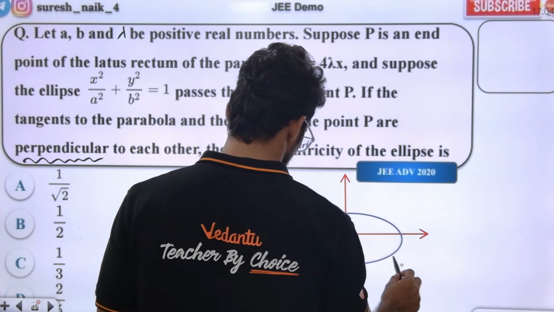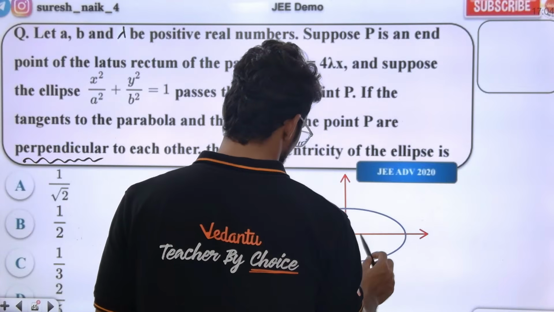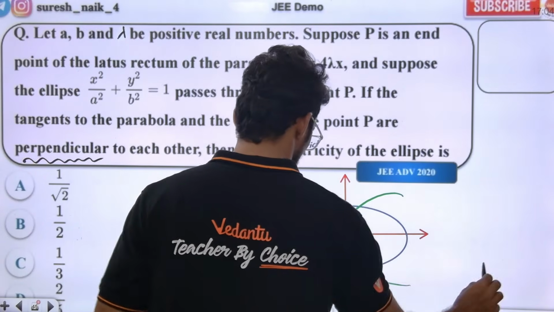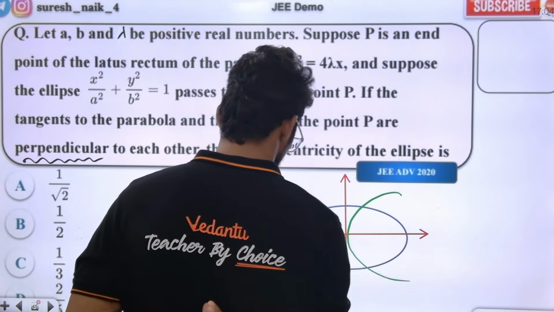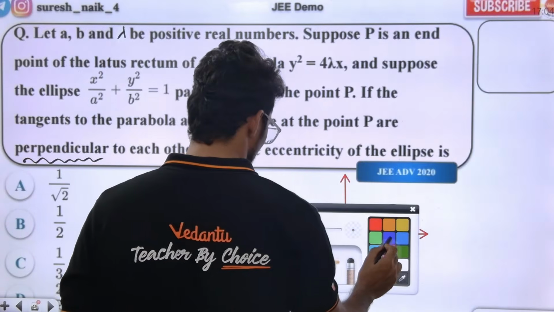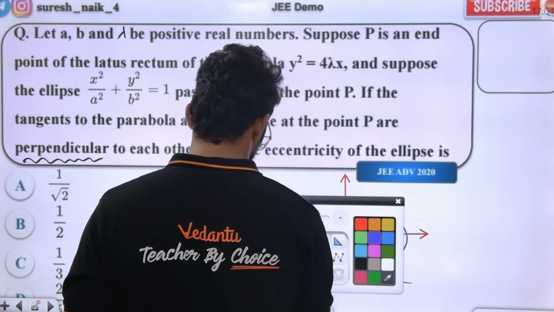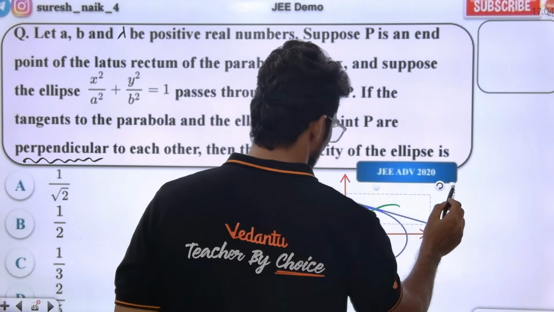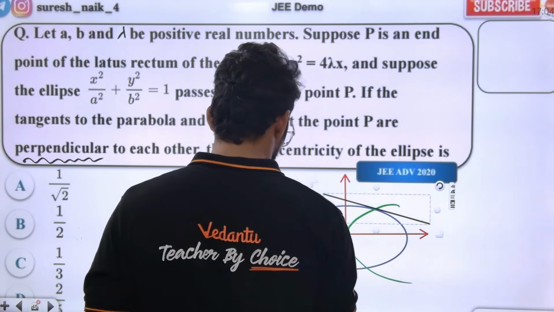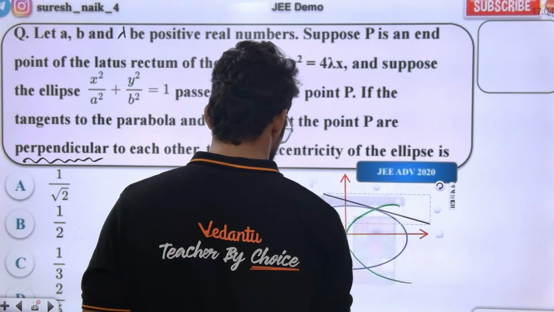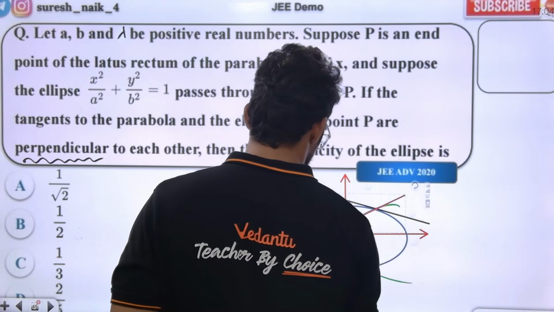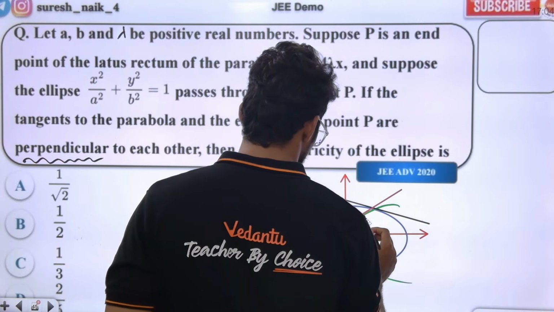Sorry, an ellipse. In the ellipse, there is one parabola. This is one parabola. In the parabola, there will be one tangent. This is the tangent to the ellipse. I am drawing the tangent to the parabola. Listen in the class. The tangent to the parabola, and the tangent to the ellipse.